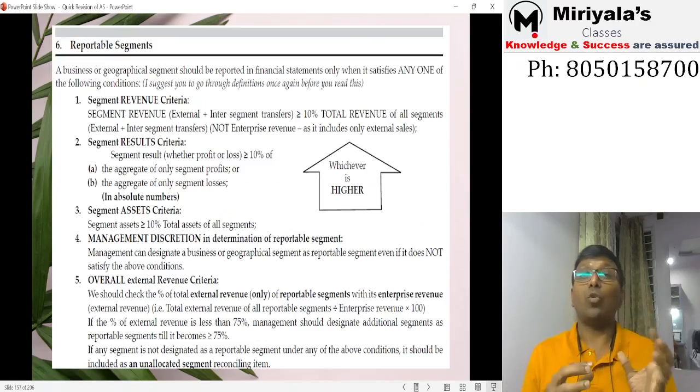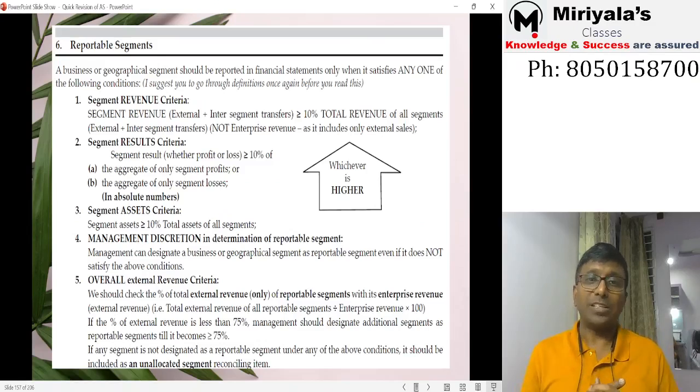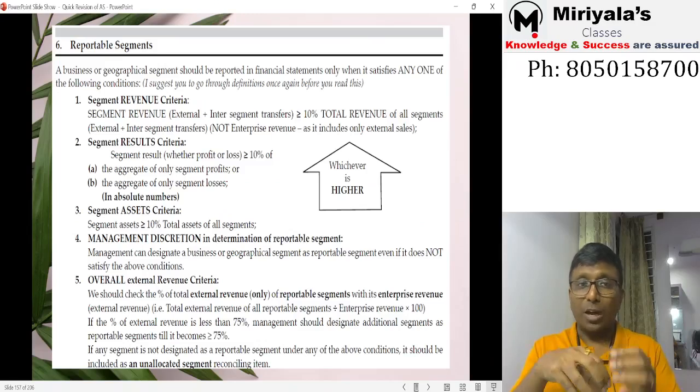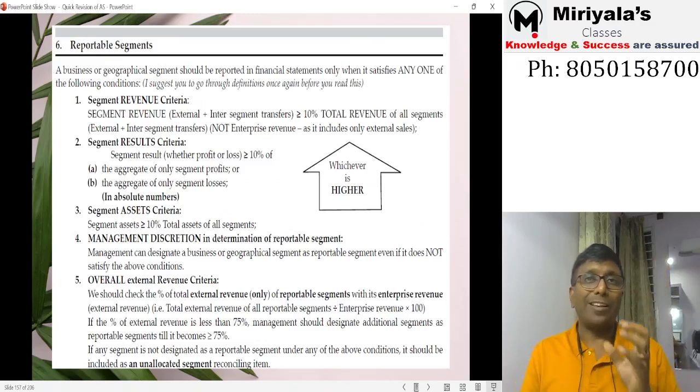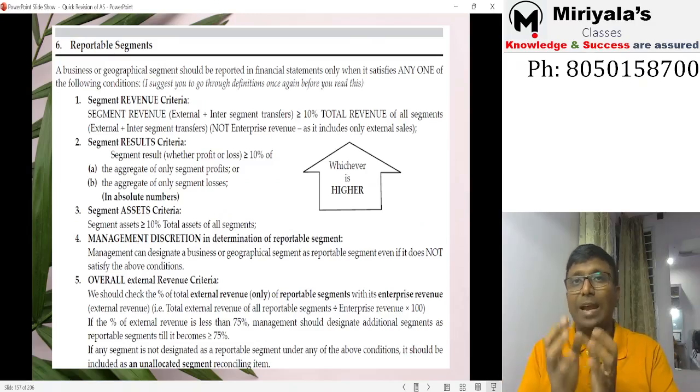And the last one is the overall external revenue criteria. What is this external revenue criteria? We should check the percentage of the total revenue of the reportable segments against the enterprise revenue. What are we supposed to do? Under the above 1, 2, 3, 4 categories, whatever segments you have selected, what is the external revenue of all those segments? Club it together.